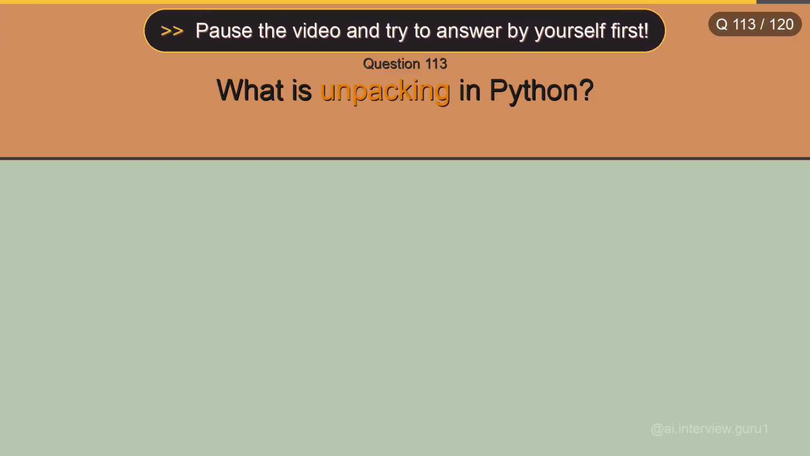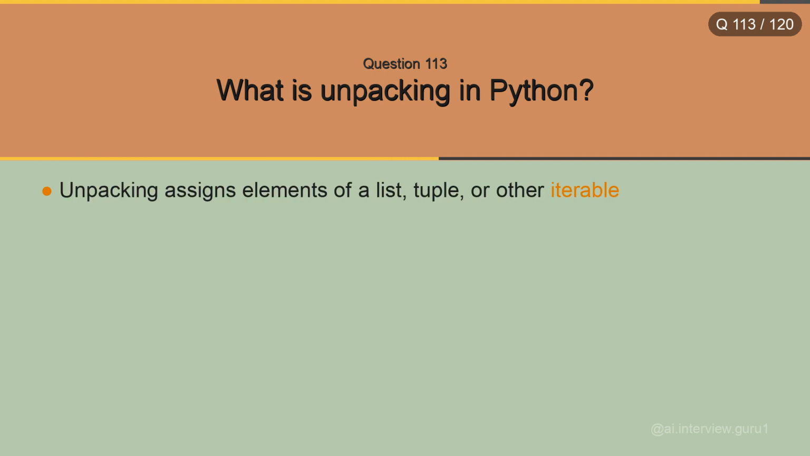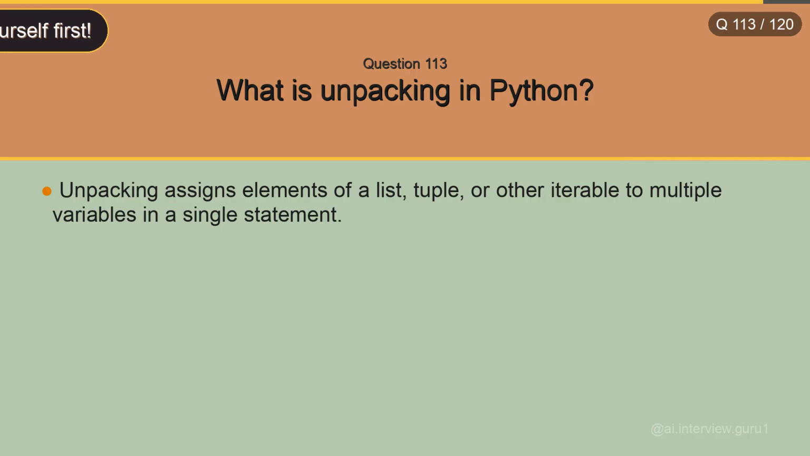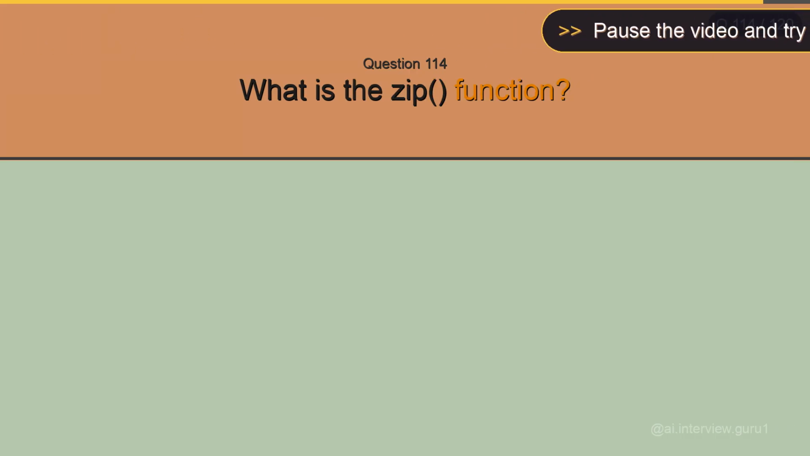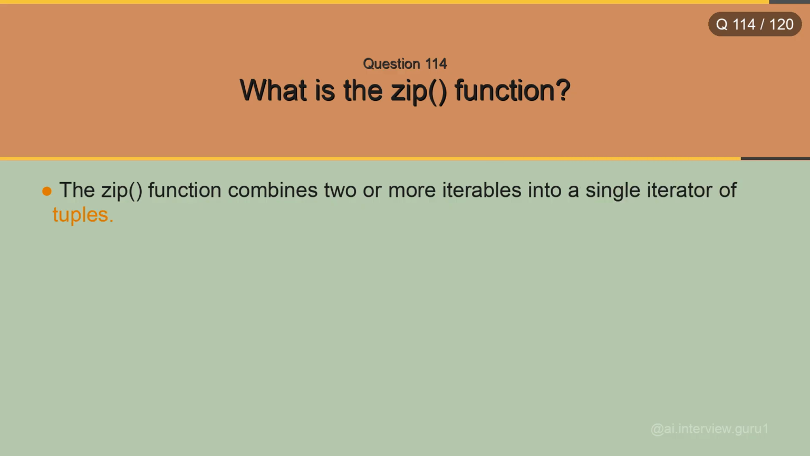What is unpacking in Python? Unpacking assigns elements of a list, tuple, or other iterable to multiple variables in a single statement. What is the zip function? The zip function combines two or more iterables into a single iterator of tuples.